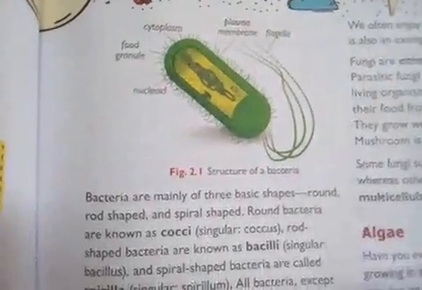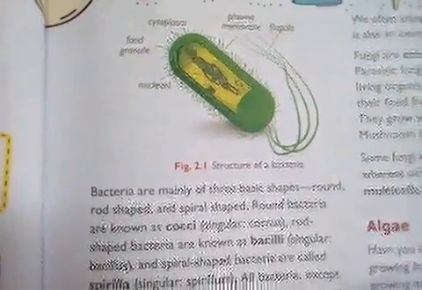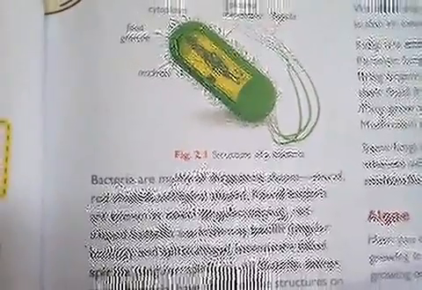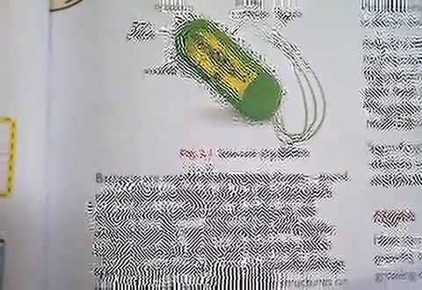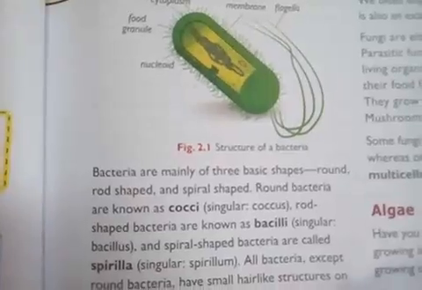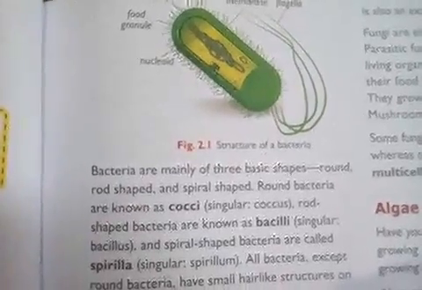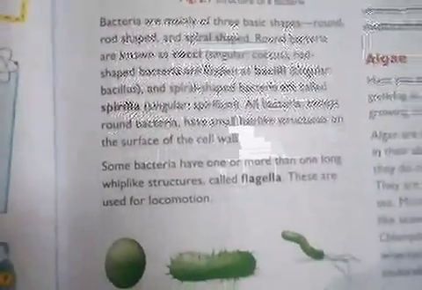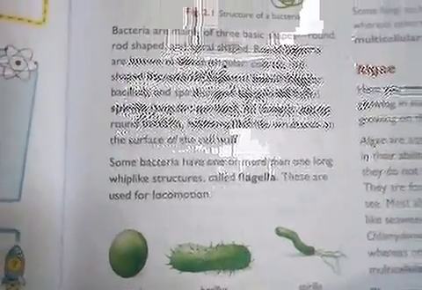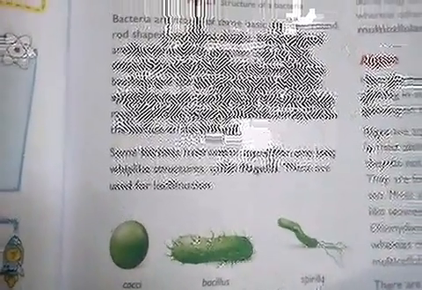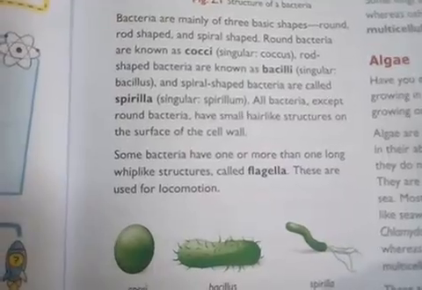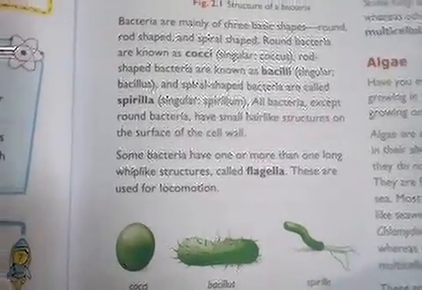Now bacteria are basically of 3 shapes, and those are round shape, spiral shape, and rod shape. Round shape bacteria are known as Cocci, as you can see the structure out here. Then the rod shapes are known as Bacilli.